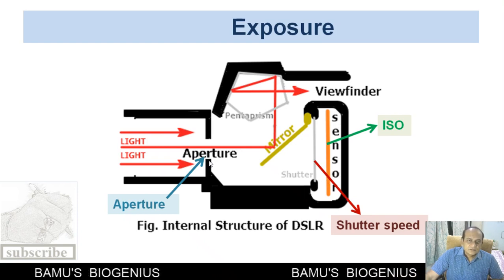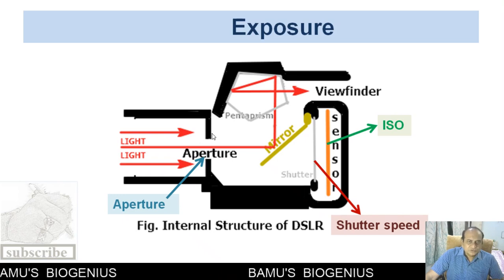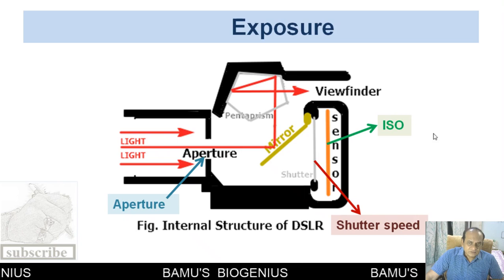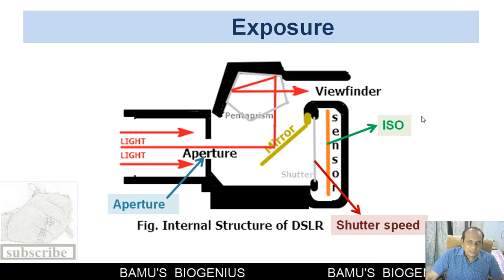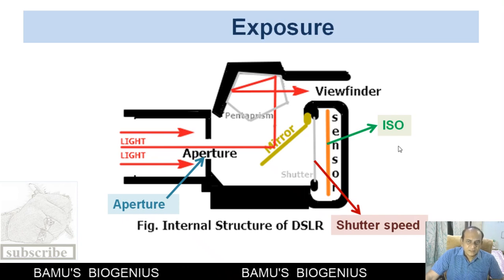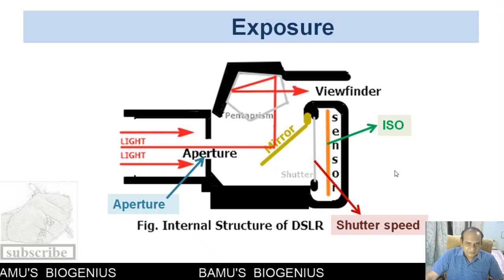Again, aperture is also there. This aperture also controls the amount of light that is allowed inside the camera. And the third, the most important thing, is the ISO, or the sensitivity of that particular sensor, that is also responsible for taking up a particular kind of light.